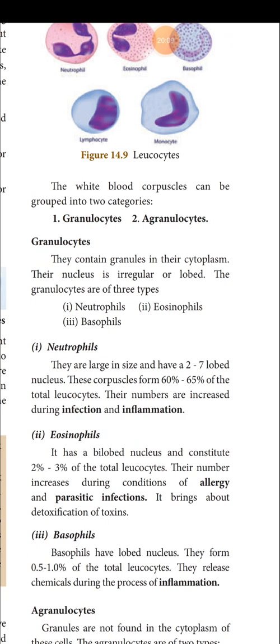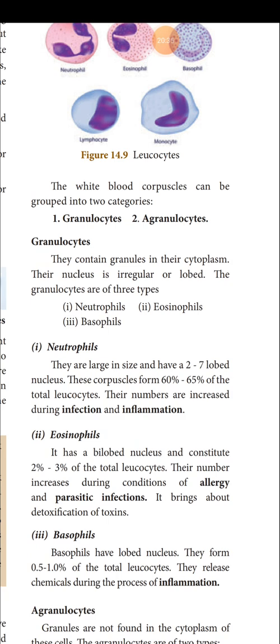These corpuscles form 60 to 65% of the total leukocytes. In total WBC, neutrophils alone occupy 60 to 65%. So, the most abundant WBC is neutrophils, and their numbers are increased during infection and inflammation.